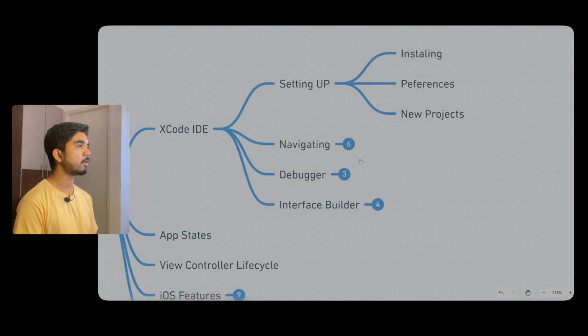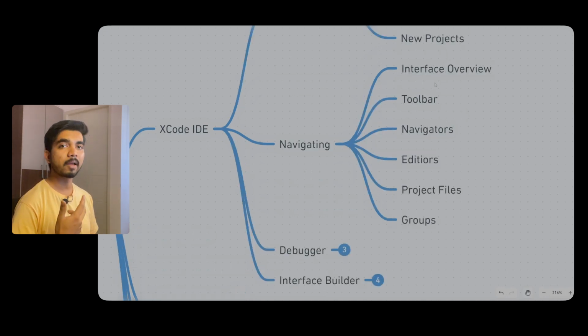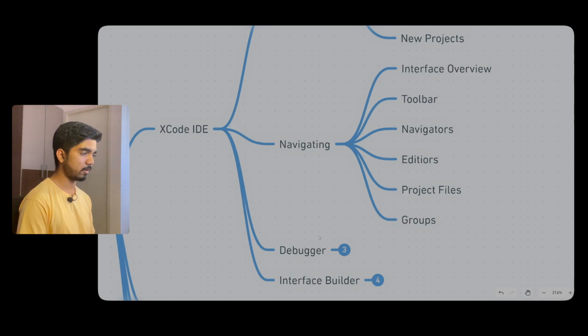Then coming to navigation, that is the interface overview. What are the toolbars? What are the navigators? Then editors and project files, grouping and everything. So basically where all the functionality is, how you would be building the project, how you would be running it, and how you would view it in the simulator. So it's all about navigation.